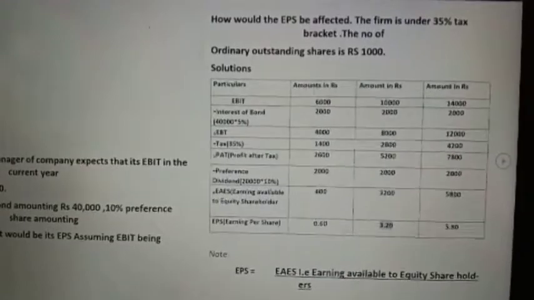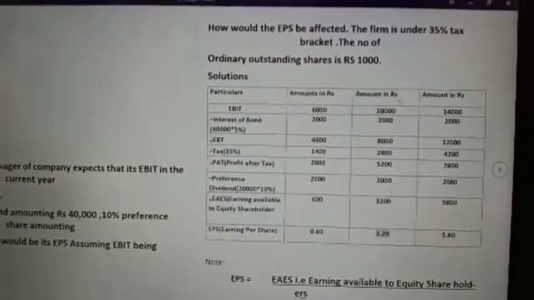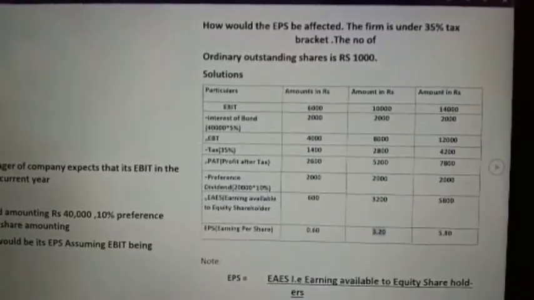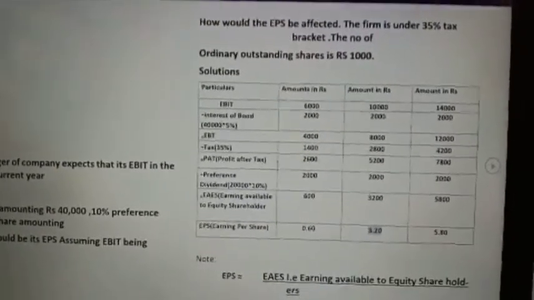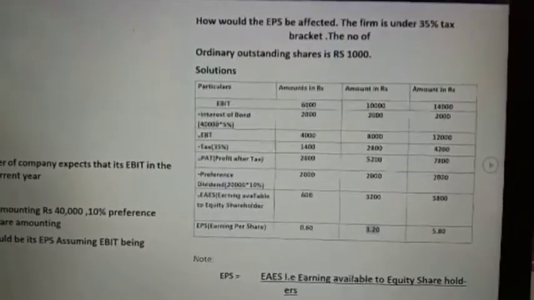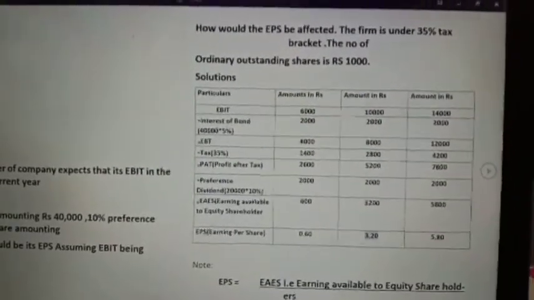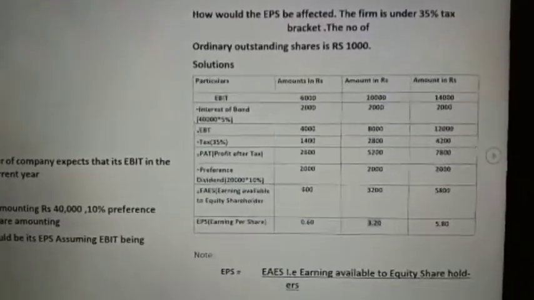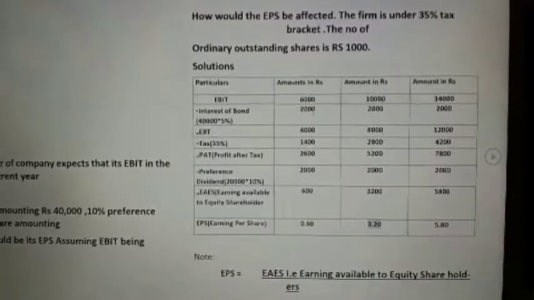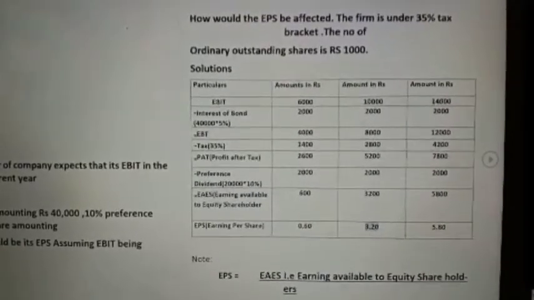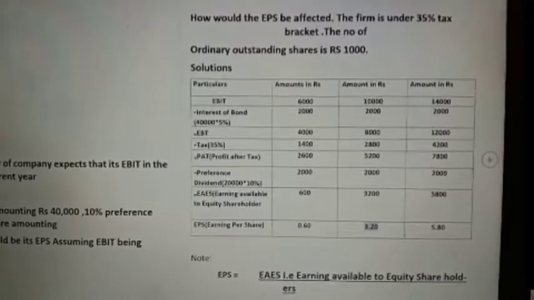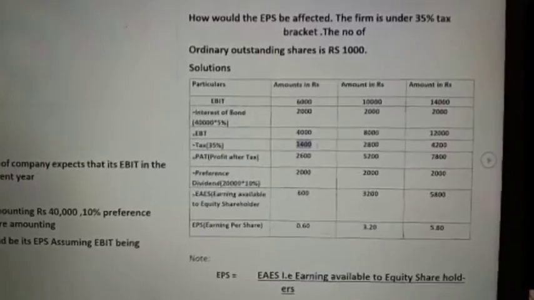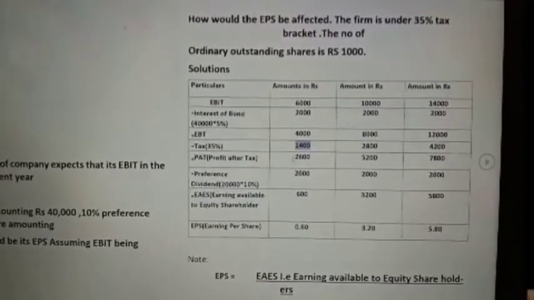So just come here. If the EBIT reduces to 6,000, what will happen? The interest is fixed, it will not change. I said yesterday, it is fixed financial charges, and in the previous video I told you about the fixed operating charges. So this is fixed financial charges, it will not change. Here you can see 2,000. If you deduct that, we get EBT 4,000. If you deduct tax at 35%, that is 1,400, we get PAT, that is 2,600.